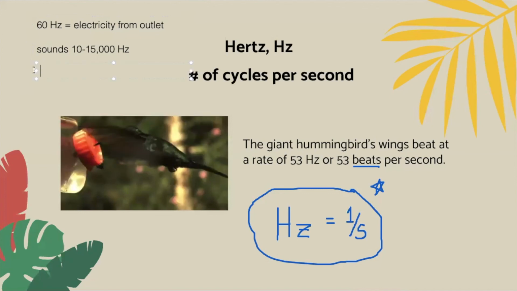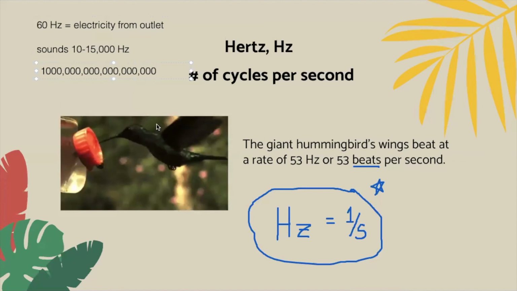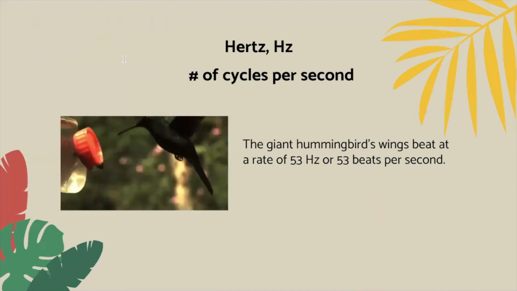When we start talking about light though, you're never ever going to see a light wave's frequency. Those frequencies are on the order of 10 to the 15th. So 10 with 15 zeros after it. Oh, that's a lot of zeros. We're never going to see the frequency for light. We can model it. You can see an example of a wave, but you're never going to see something vibrate that quickly. Our eyes just cannot do that.